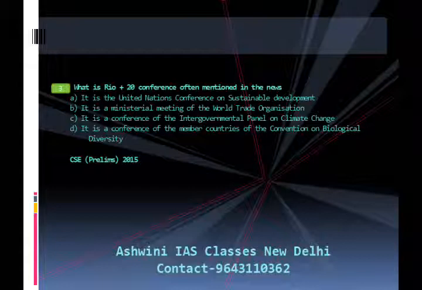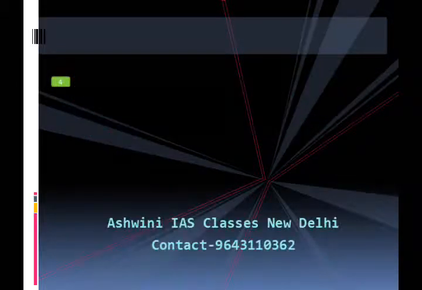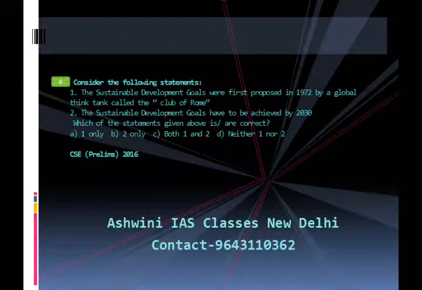A brief explanation. Rio Plus 20 is the short name for the United Nations Conference on Sustainable Development. This conference took place in Brazil in June 2012 to mark the 20th anniversary of the 1992 United Nations Conference on Environment and Development in Rio and the 10th anniversary of the 2002 World Summit on Sustainable Development in June. Let us move to question number 4.